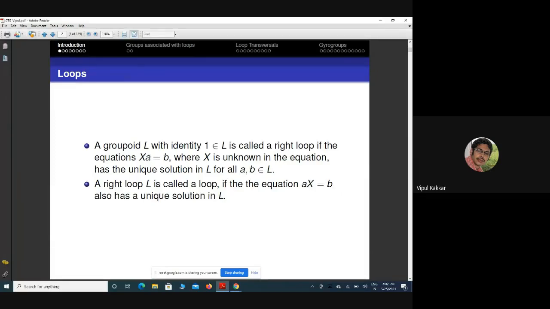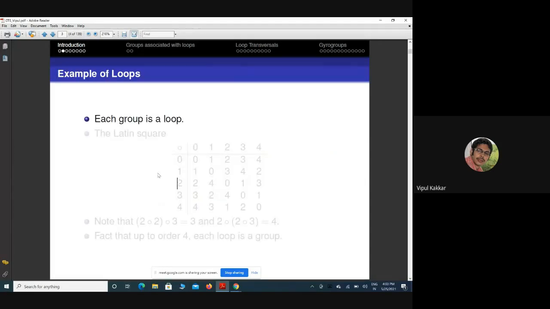And if we fix a in the other equation and vary b, we get a unique solution for all b, so it corresponds to the column. Because of uniqueness, I get each and every element exactly once in each row and each column.